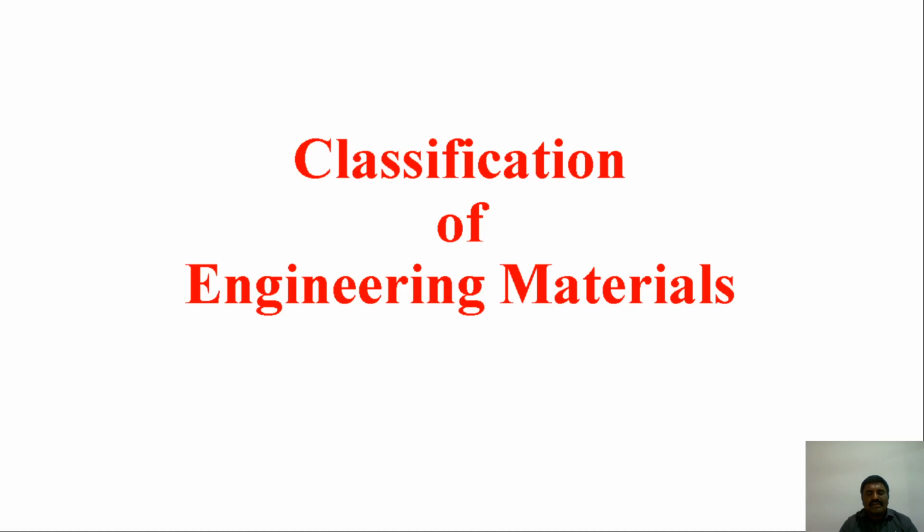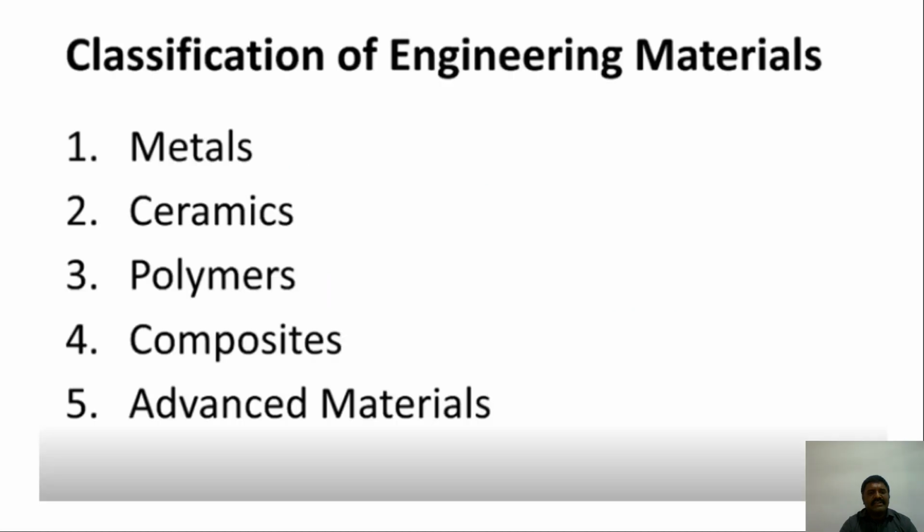After the classification of materials, we are going to discuss the properties of engineering materials, meaning the same categories of metals, polymers, ceramics, and composites. The classification of engineering materials here is metals, ceramics, polymers, composites, and advanced materials. According to our classification, first we will discuss what metals actually are.